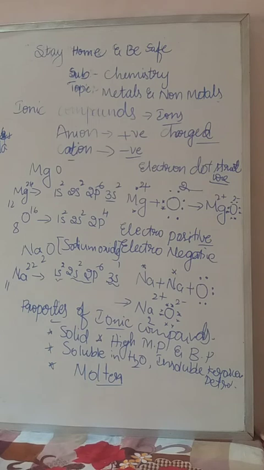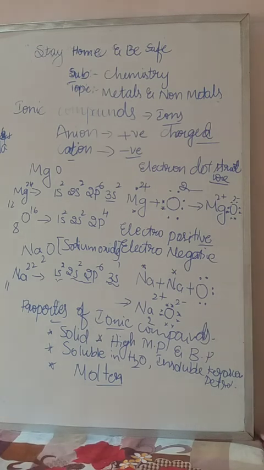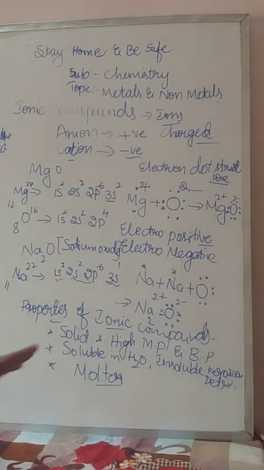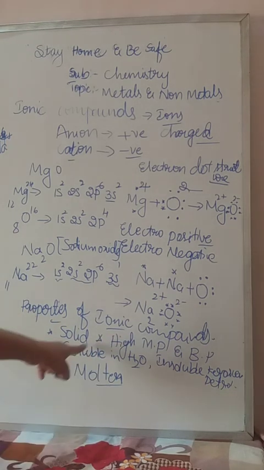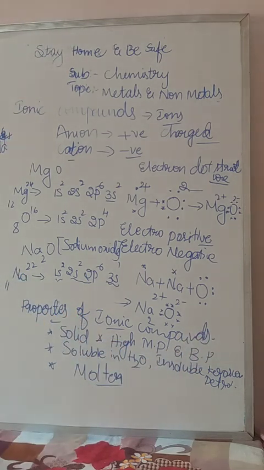And the reasons are very important. Get to know the reasons also. Why are ionic compounds solid in state? Because of the strong force of attraction between the ions. Why do ionic compounds have a high melting point and boiling point? Because it requires more energy to break the strong bond formed between the ions. And why are ionic compounds soluble in water and insoluble in kerosene and petrol? Because water is a liquid in which everything can dissolve, but kerosene and petrol are hydrocarbon compounds.